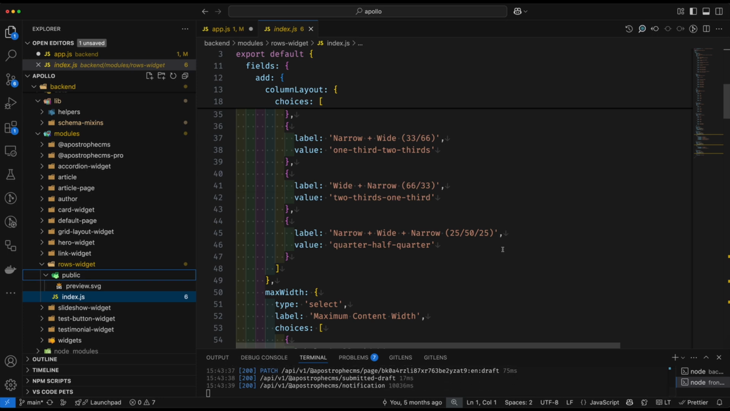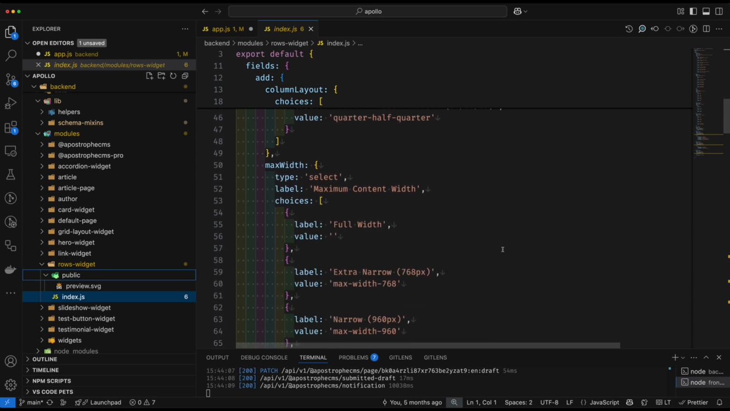You could extend this to a greater number of choices, or if you really wanted to go crazy, you could make this more customized, where you maybe ask the user how many columns they want as a number from 1 to say 12 or 1 to 6, and then have other schema fields that allow them to select the width of those columns.